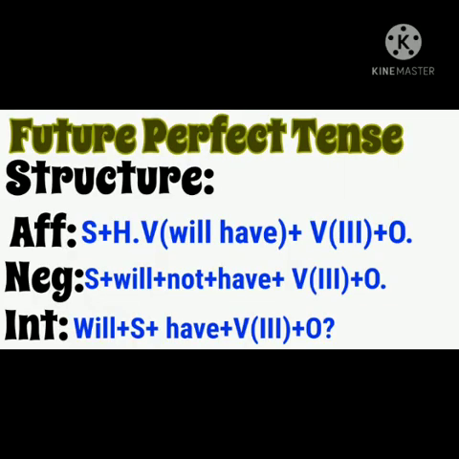The structure is subject, helping verbs will have plus third form of verb and object. Negative, subject will not, then we write have, third form plus object. Interrogative, will, subject, have, third form of verb and object question mark.